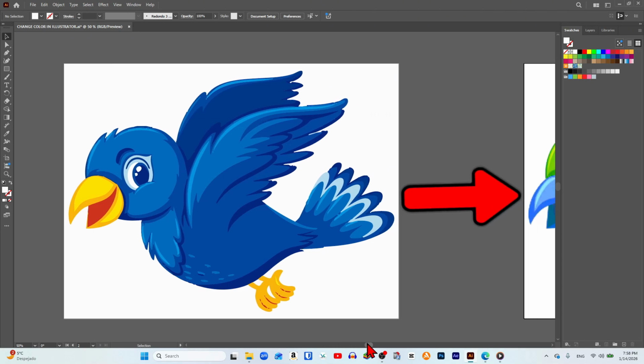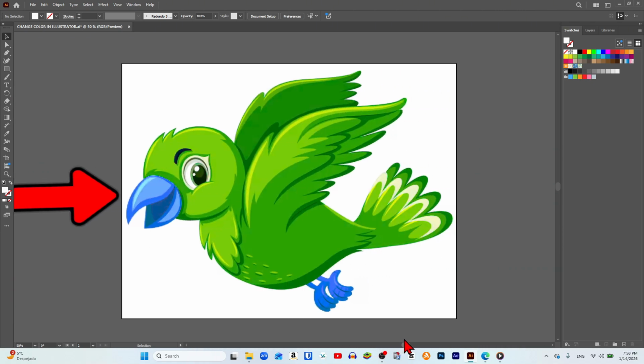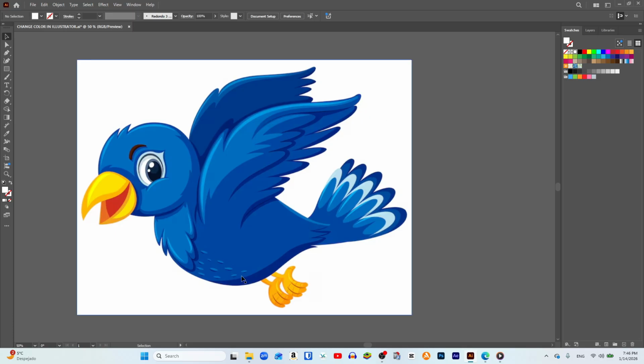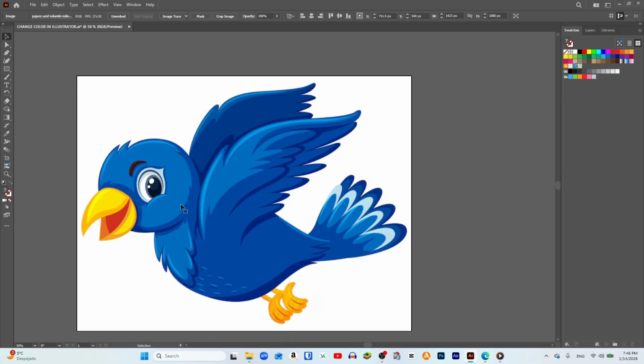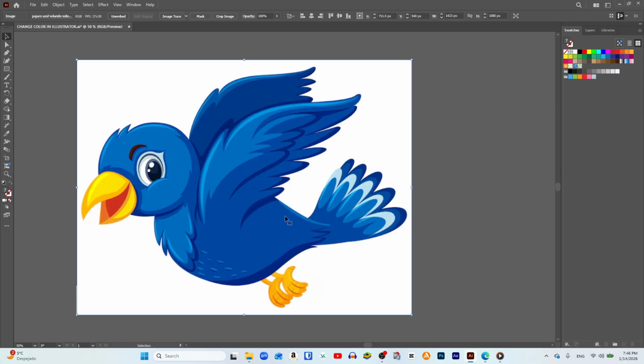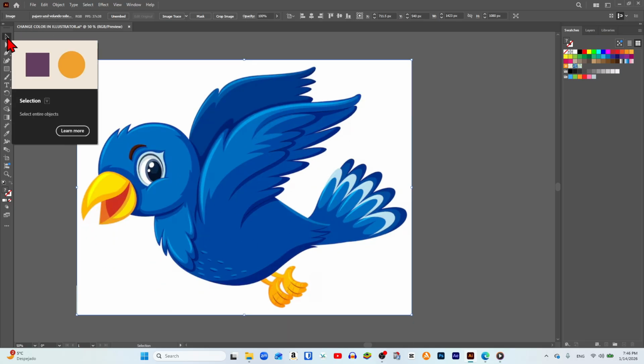In this video, I will show you how to change color in Illustrator. We begin with an Adobe Illustrator document, and as you can see, the image we want to recolor is already inserted. To start, we're going to use the standard selection tool from the toolbar on the left.